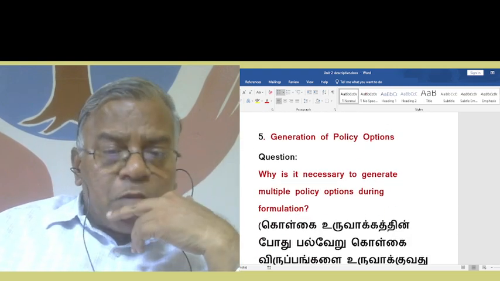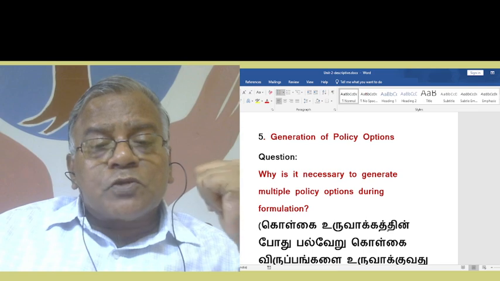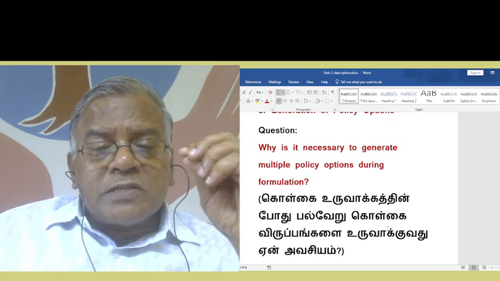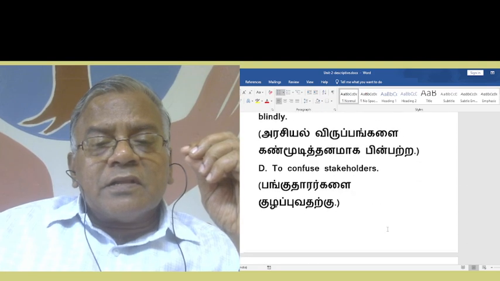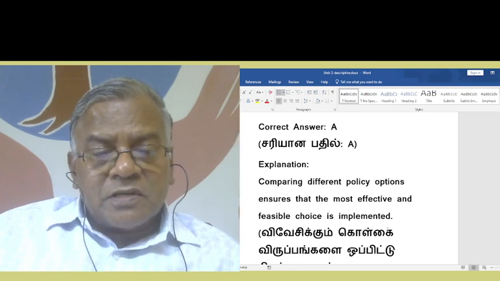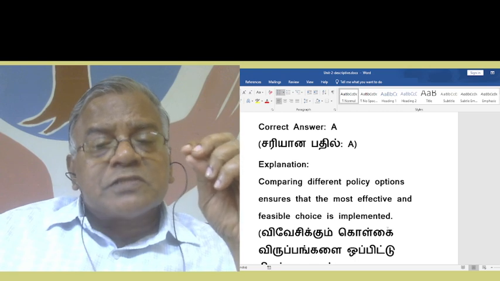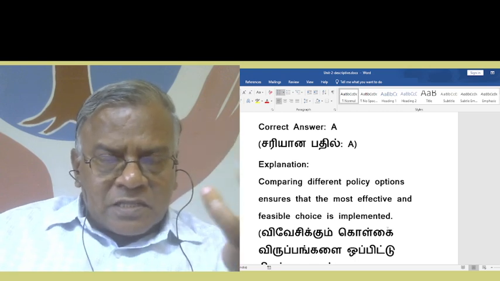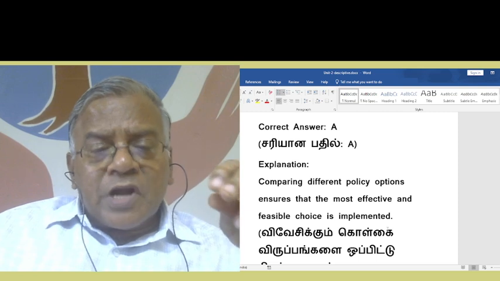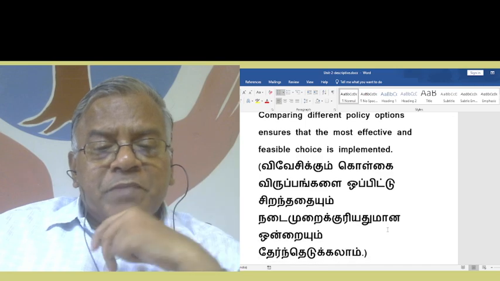Now, with regard to generation of policy options, it is in the syllabus only. Why is it necessary to generate multiple policy options during formulation? That is to compare different policy options. So comparing different policy options ensures that the most effective and feasible choice is implemented. Among the best choices, one is selected. That is the idea.